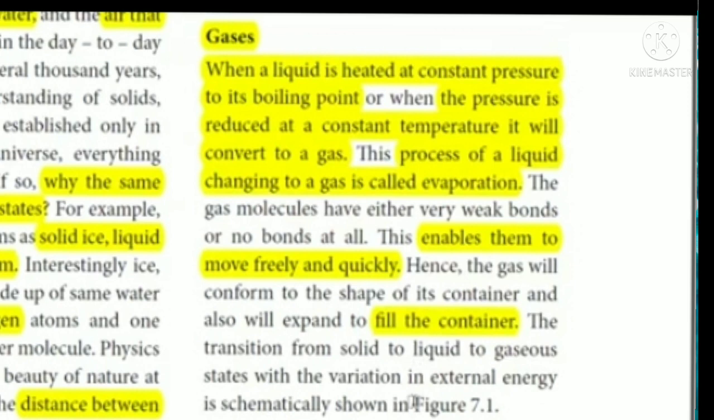Now here we can see how the liquid state is converted into the next state, the gaseous state. When a liquid is heated at constant pressure to its boiling point, or when the pressure is reduced at a constant temperature, it will be converted to a gaseous state. This process of a liquid changing into gas is called what? Evaporation. The liquid is heated at constant pressure to its boiling point, so the temperature increases, and it is converted into what state? Gaseous state.